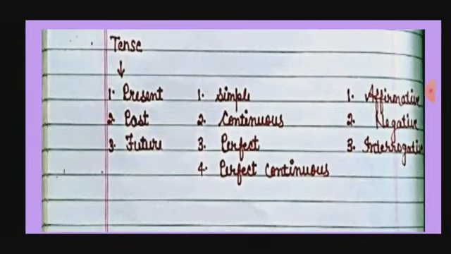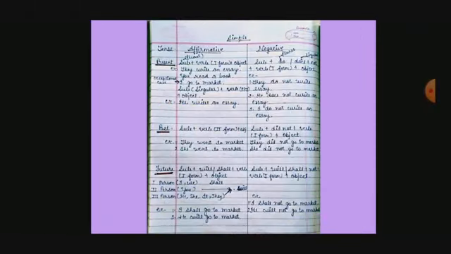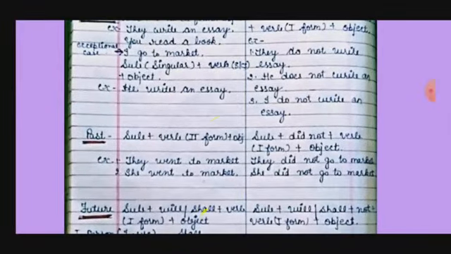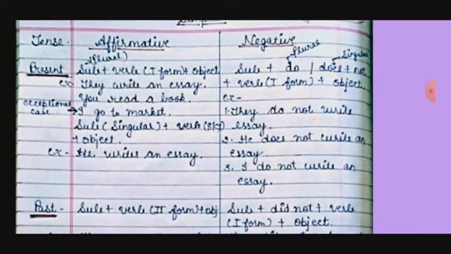And in this chapter we will learn about affirmative and negative sentences. So here one chart is given, which I have also prepared. Look here. First, present tense. Before learning affirmative and negative, we should know the rules of the tenses. Then we will be able to convert affirmative sentences into negative and negative into affirmative.